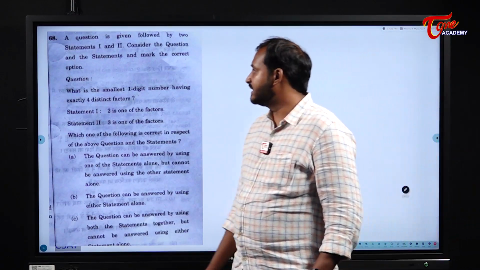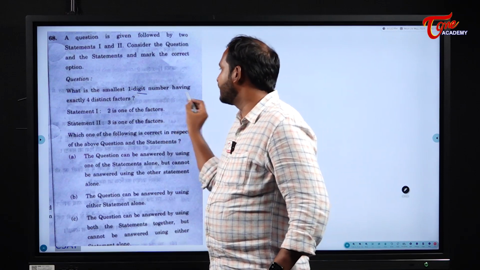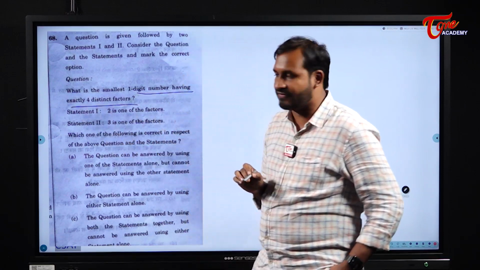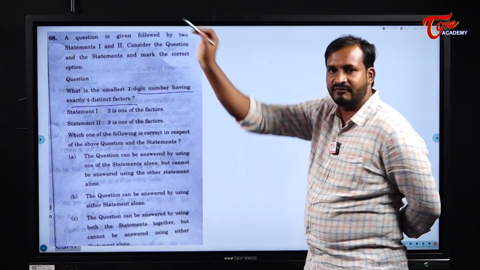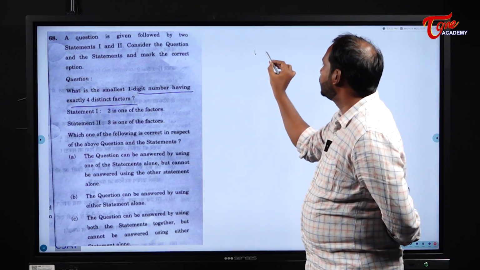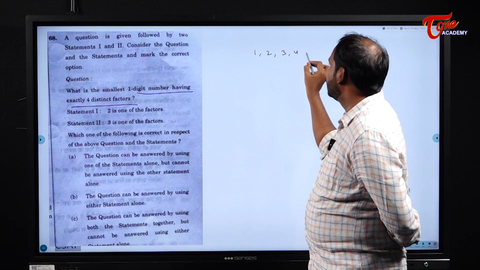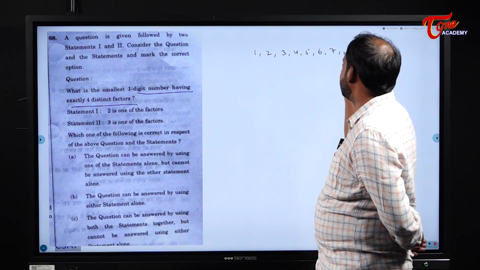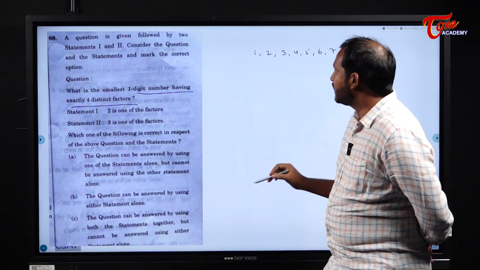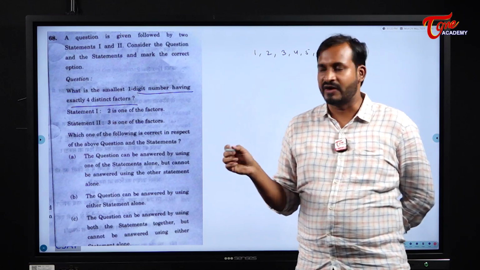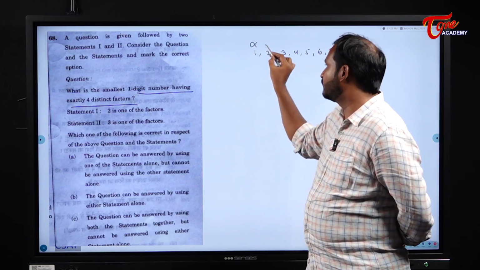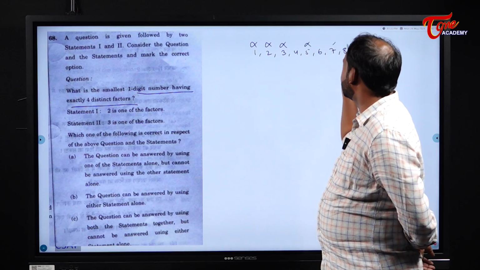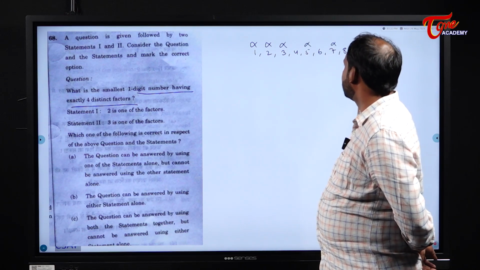Next. See here. What is the smallest one digit number having exactly 4 distinct factors? First of all, tell me what are the one digit numbers we have? 1, 2, 3, 4, 5, 6, 7, 8 and 9. Here prime numbers will have 2 factors and 1 will have only 1 factor. So these numbers will be deleted. 9 will not get deleted.